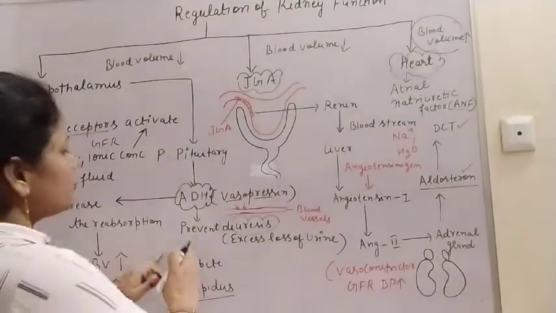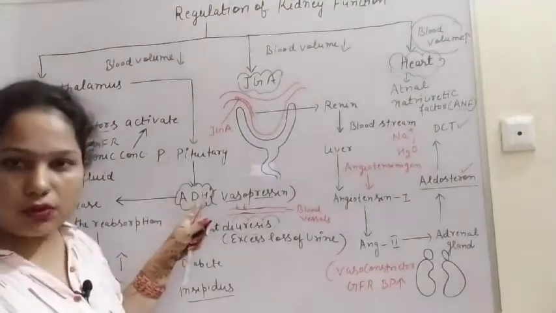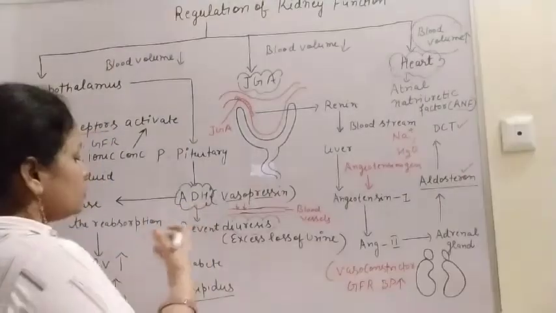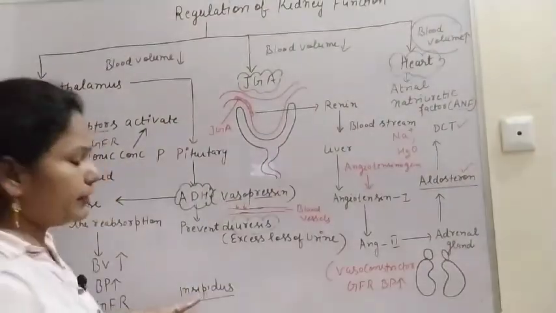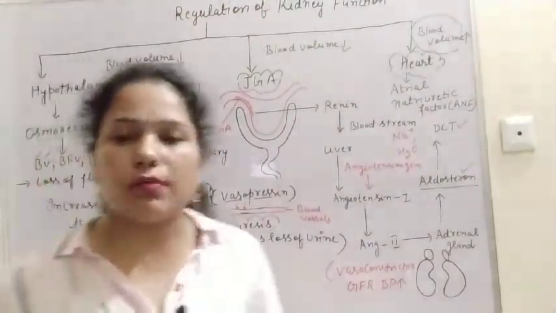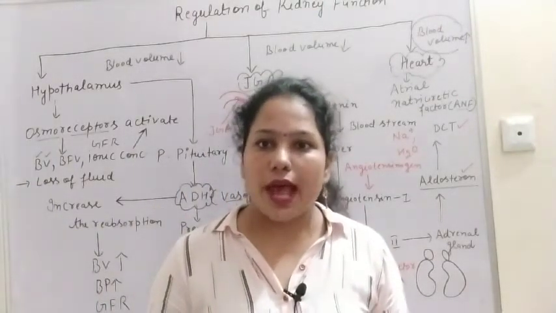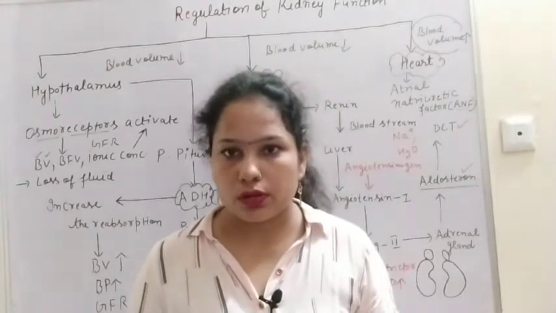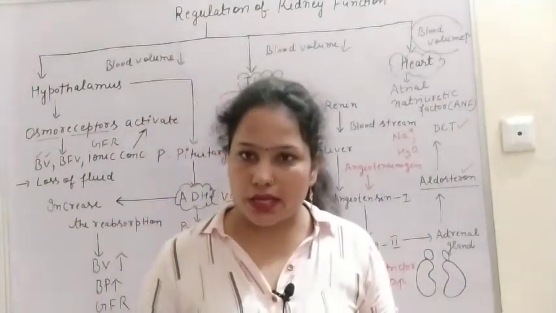Due to the deficiency of this hormone ADH, antidiuretic hormone, there will be one disease, and that disease is diabetes insipidus. You have heard about diabetes mellitus. That disease is due to the absence of the insulin hormone, which is secreted by our pancreas.